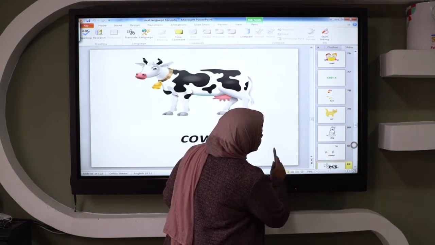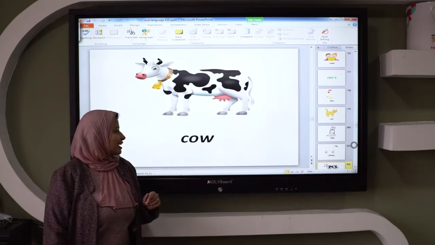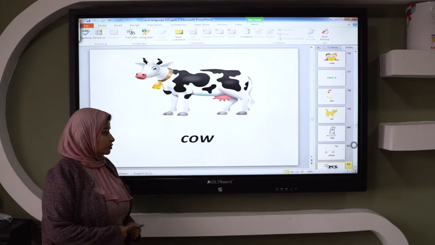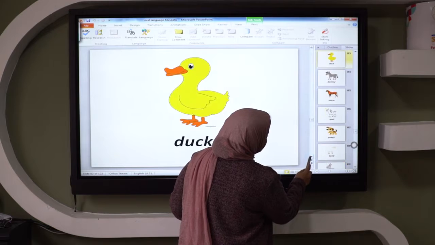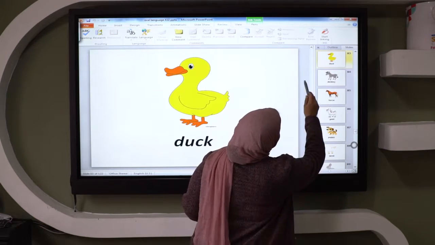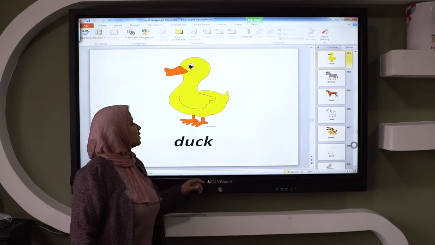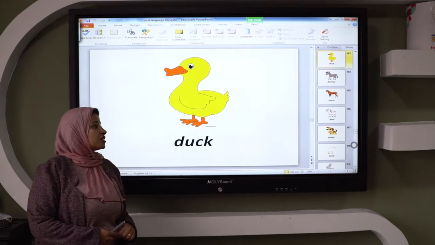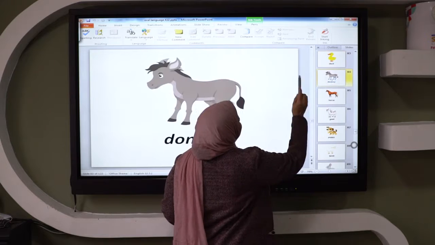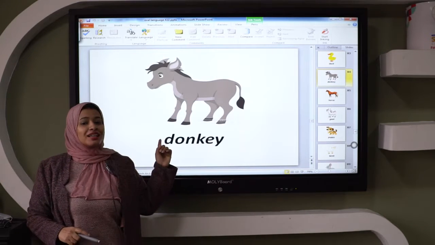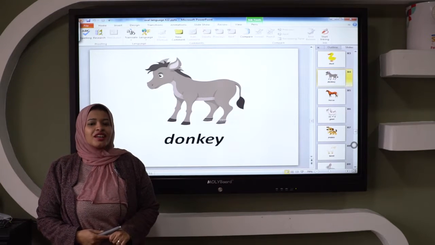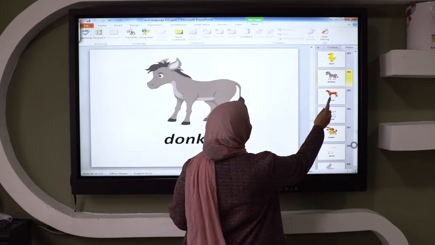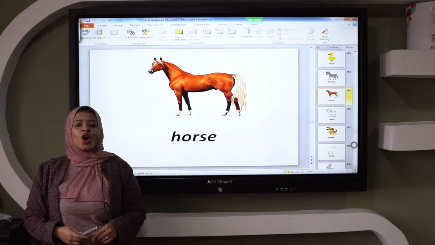Okay, and after it, what about this animal? Cow. Cow. The next animal. What about this animal? It's called duck. Duck. Next animal. What is this animal? Donkey. Donkey. Okay. And this?